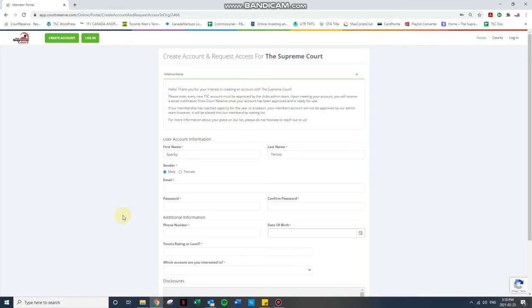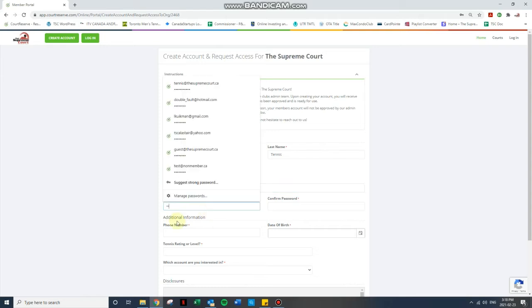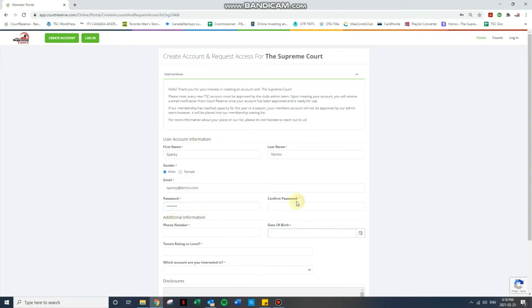For email address, just as a heads up, the email address has to be specific to each individual account. This is a way of saying that you can't have multiple players using the same email address unless they're listed under a parent, but it's just a little bit easier in the system to create individual accounts for sign up as opposed to the parent sign up as we'd highlighted before. So let's say that Sparky's email address is sparky@tennis.com. Password. Confirming our password.